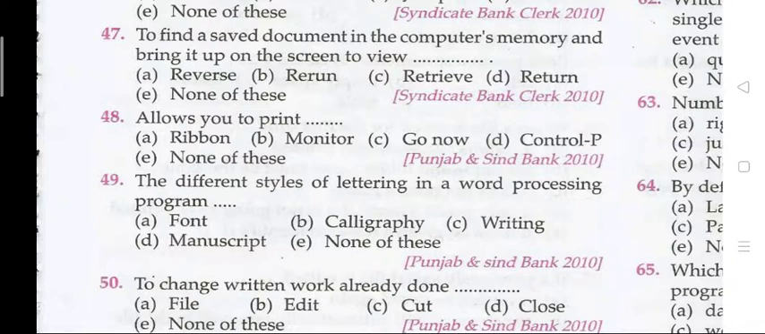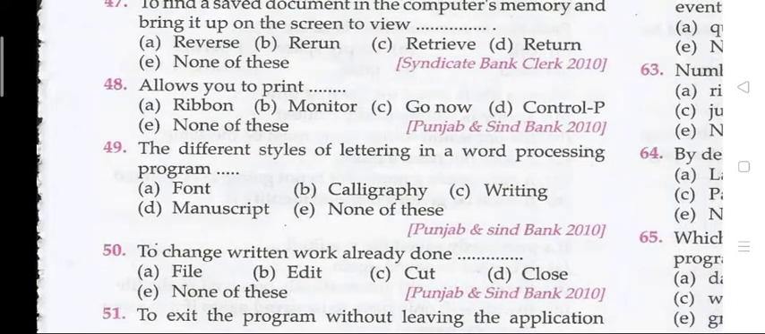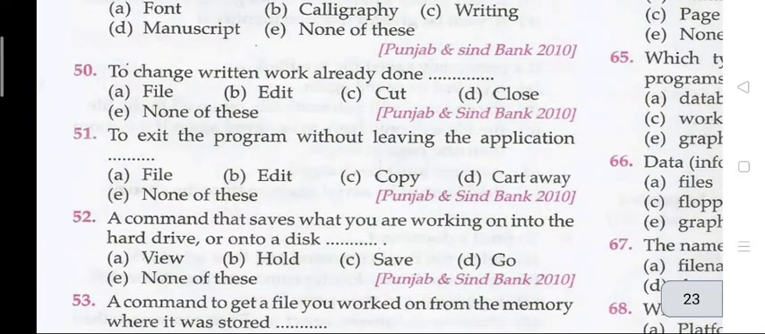Question number 48. Allows you to print. Next question. Question 48, you have to find the answer yourself. Question 49. The different styles of lettering in a word processing program. Font. Question 50. To change written work already done. The right answer is 50 ka B, that is edit.